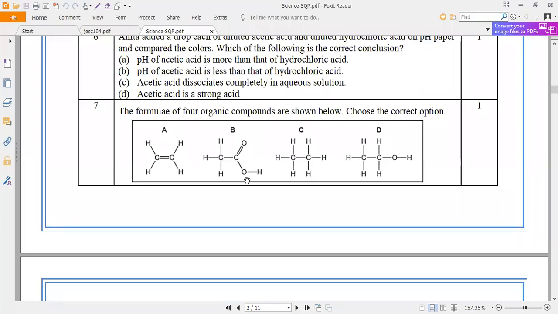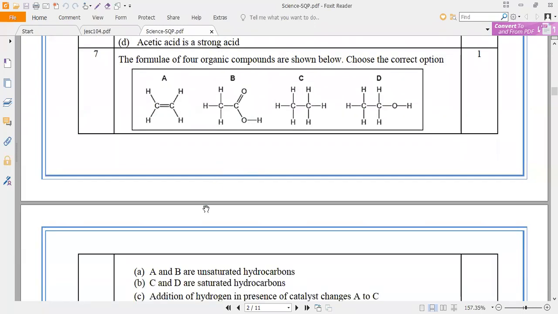So how will saturated and unsaturated help us? You see here, they are saying choose the correct option below. If you notice, options A and B are unsaturated hydrocarbons. Whether it is unsaturated or saturated doesn't matter. Hydrocarbons contain only two substances. What are they? Hydrogen and carbon. Hydrogen plus carbon is called a hydrocarbon.